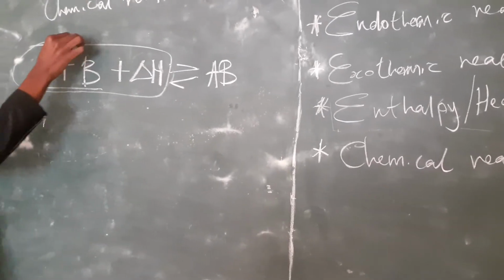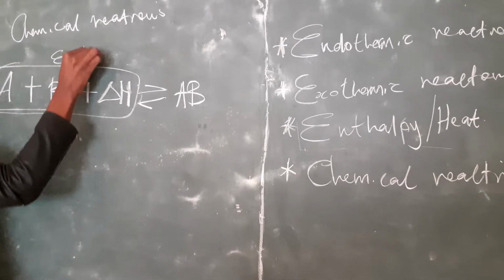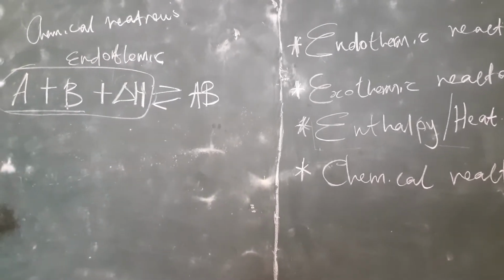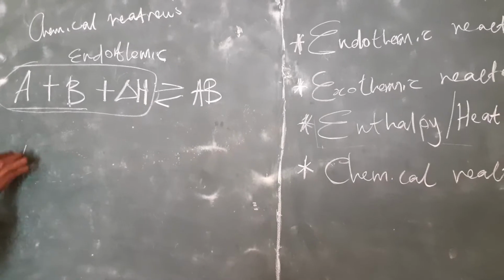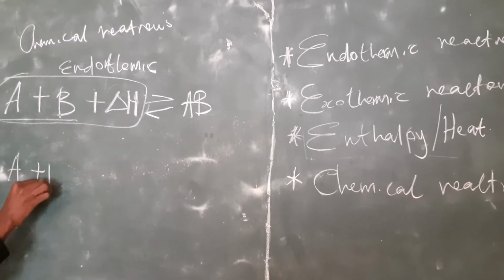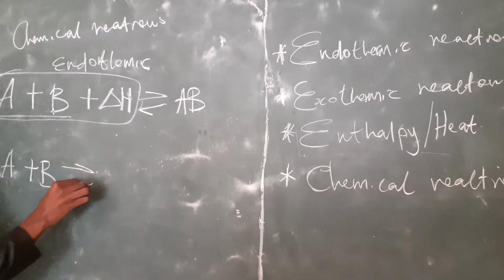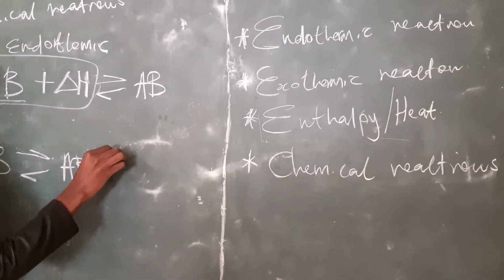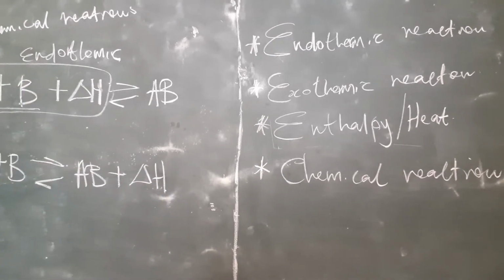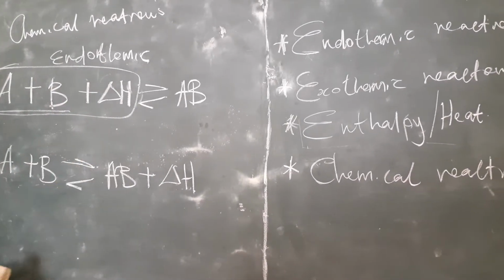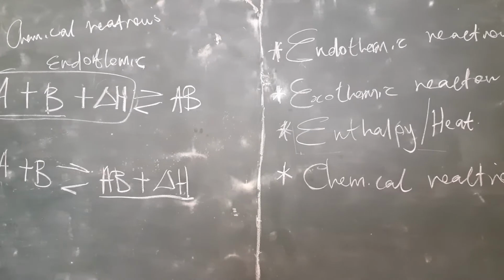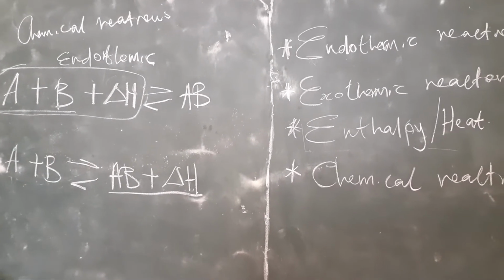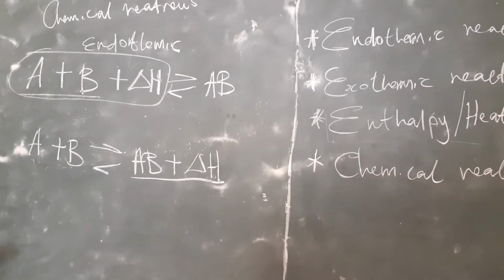That is when we talk about an endothermic reaction. But now we're going for exothermic. Exothermic is when we say A plus B gives us a product, AB, and there is heat. This heat is what is found in the products, meaning that the heat is being released from this process. So now let's interpret this in real life.